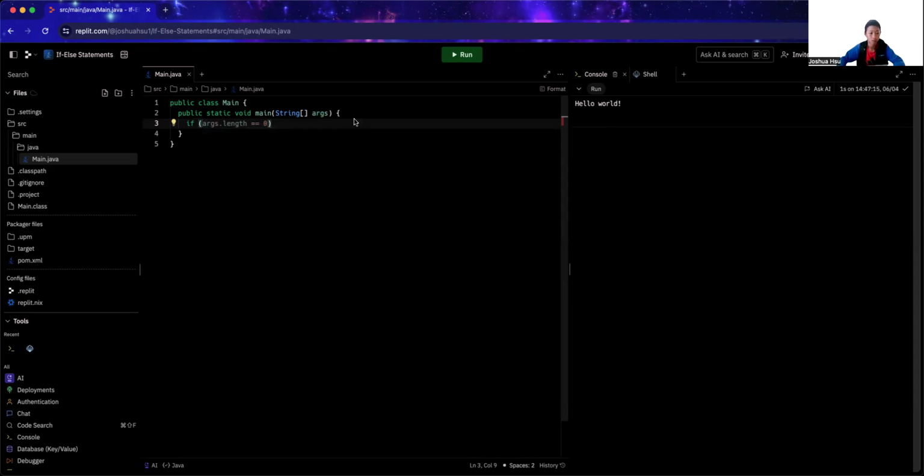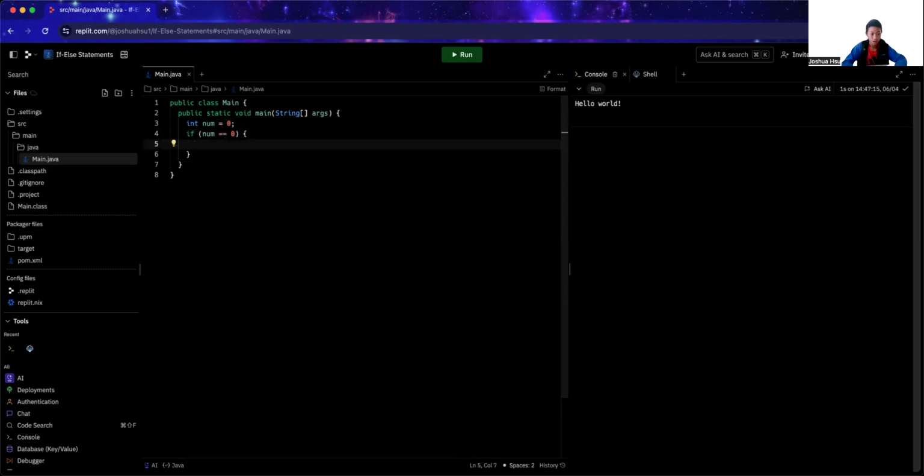For example, if we have an integer num and it's 0, and you want to check if the integer is equal to 0, you would type in this. Once you finish the statement inside the parentheses, you have to type curly braces, and then inside you will type in what you want to do. For example, here I will just type that num is equal to 0.